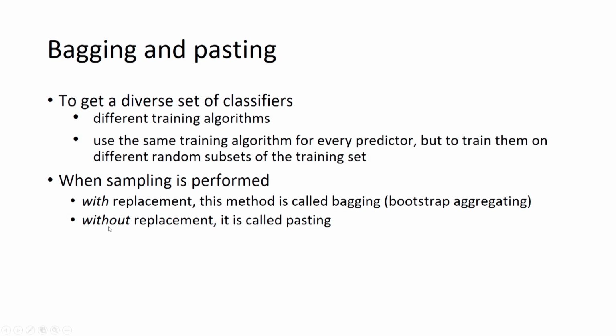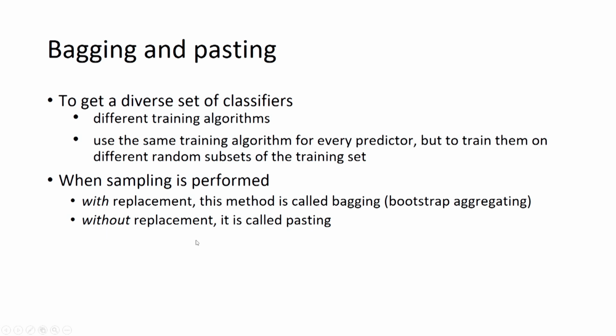When we are creating random subsets of the training set, if we perform this sampling with replacement, then this is called bagging, or basically bootstrap aggregating. So, in short we say it is bagging. If we do this sampling without replacement, then it is called pasting.